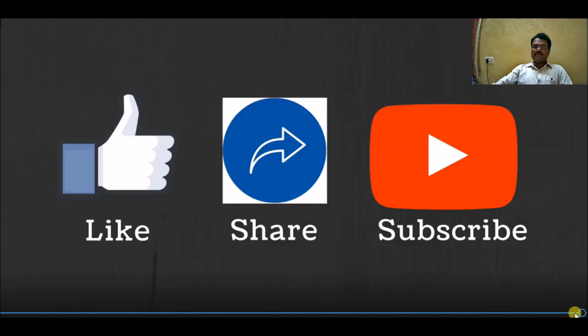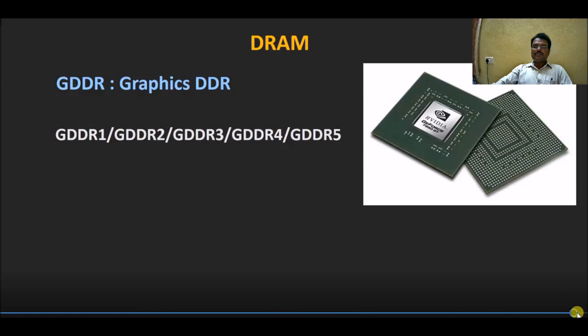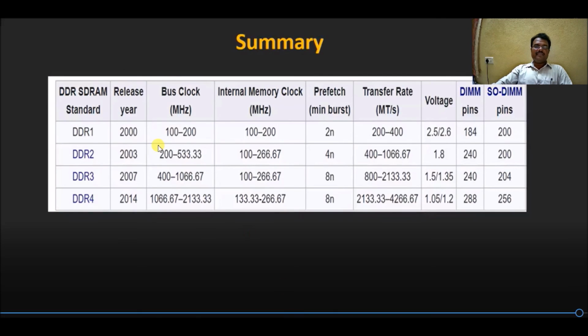So when we compare all these RAMs, the comparison of all the DDR we have seen: the year of release of DDR1 is 2000, DDR2 is 2003, DDR3 was 2007, and DDR4 was released in 2014.